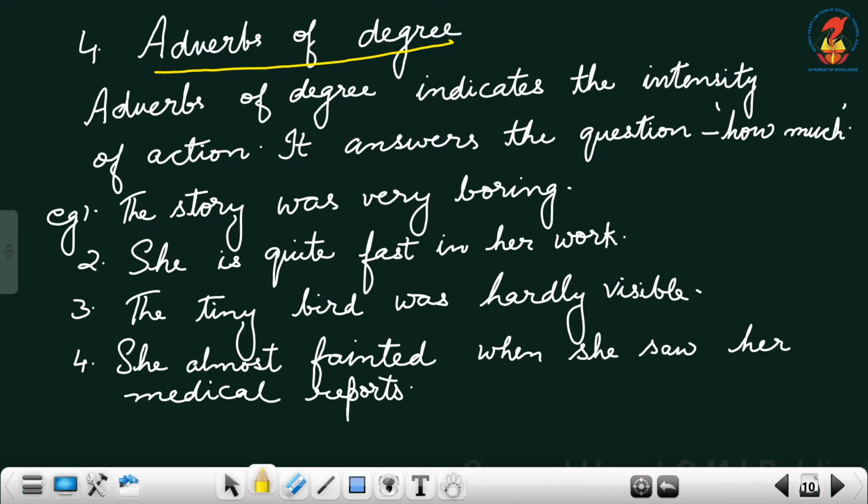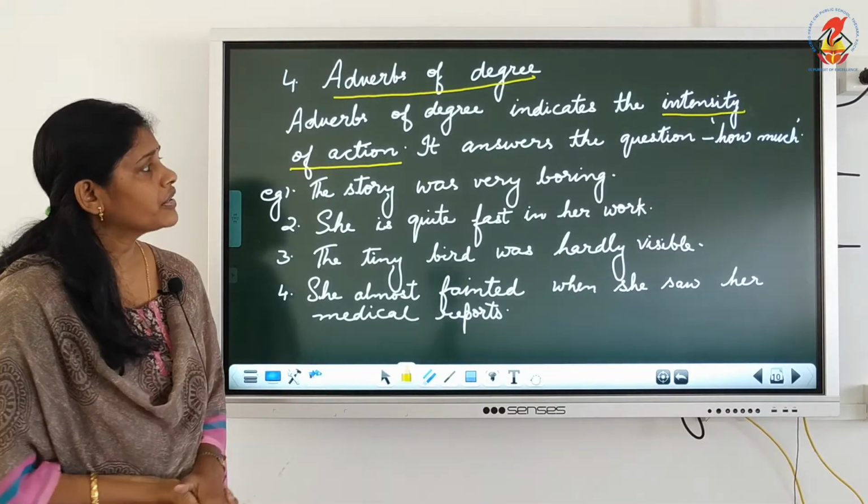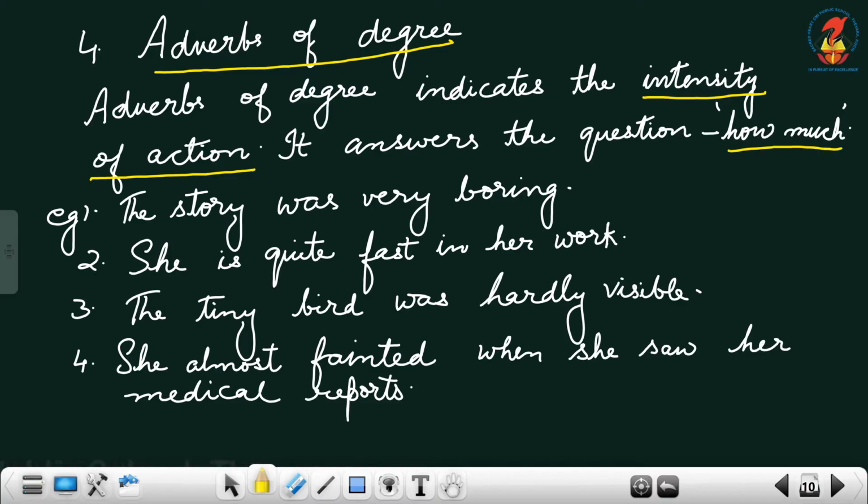Adverbs of degree indicate the intensity of action, in how much intensity the action was done, and answer the question how much. Okay, the story was very boring. How boring? Very boring.